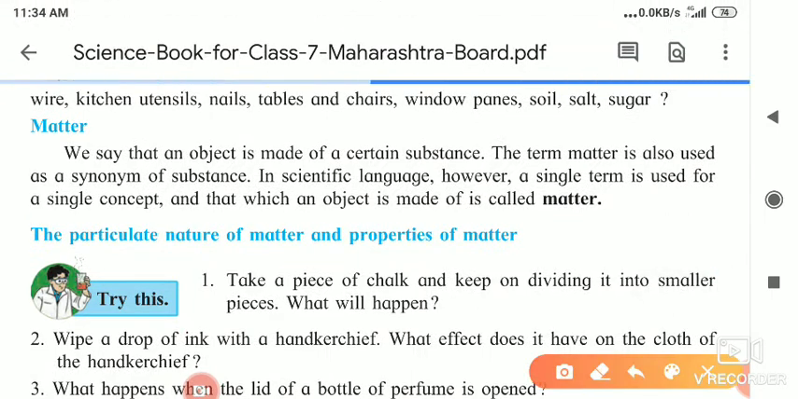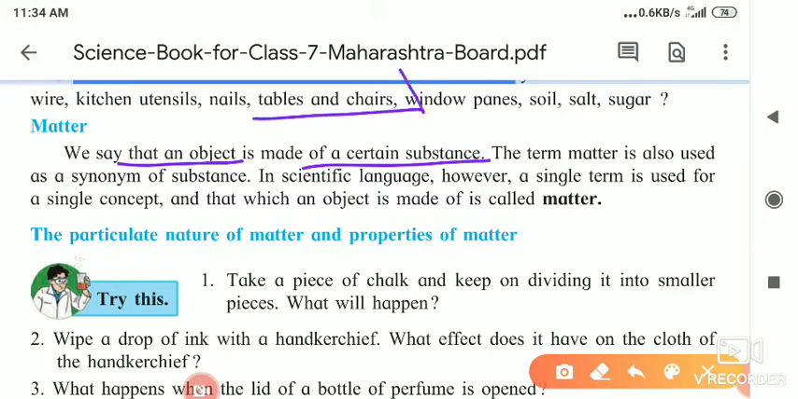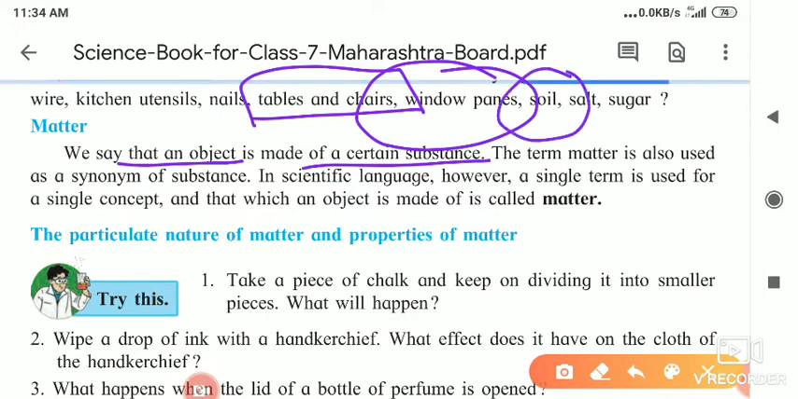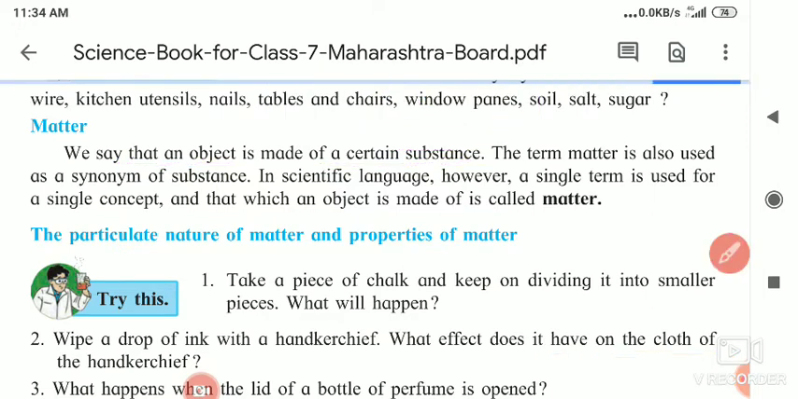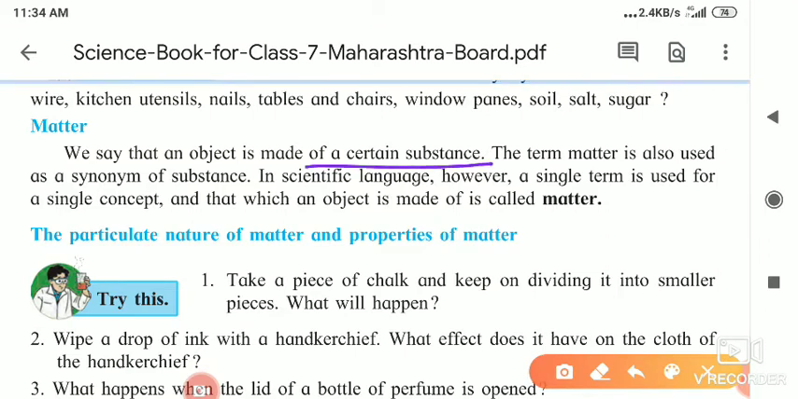Now what is matter? We say that an object is made up of a certain substance. For example, table and chair are made from wood. Window panes are made from glass. Soil is a mixture of many substances. So the term matter is also used as a synonym of substance.